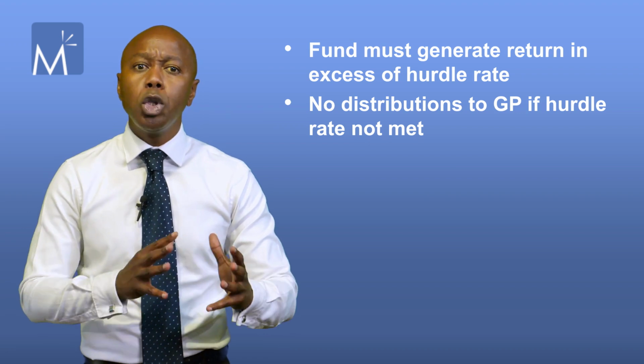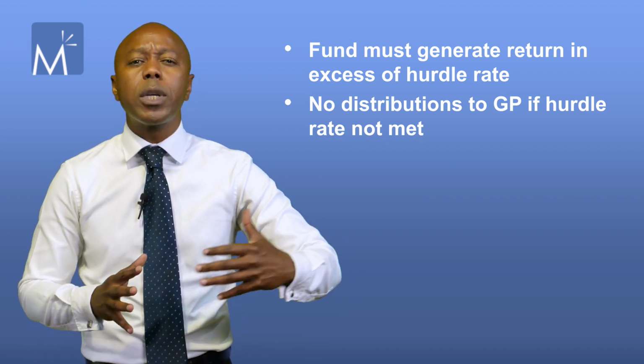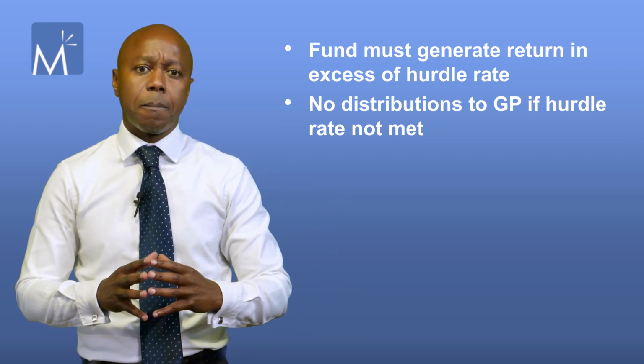Sometimes the LPA will utilize something slightly different called a preferred return. In this case, the GP only participates in the profits after the return is met. So in a 10-year fund of 100 million with a preferred return of 8%, the expectation would be that the fund would be worth in excess of 216 million at its end. If the fund only generated total returns of 200 million, the GP would enjoy no share in the profits.